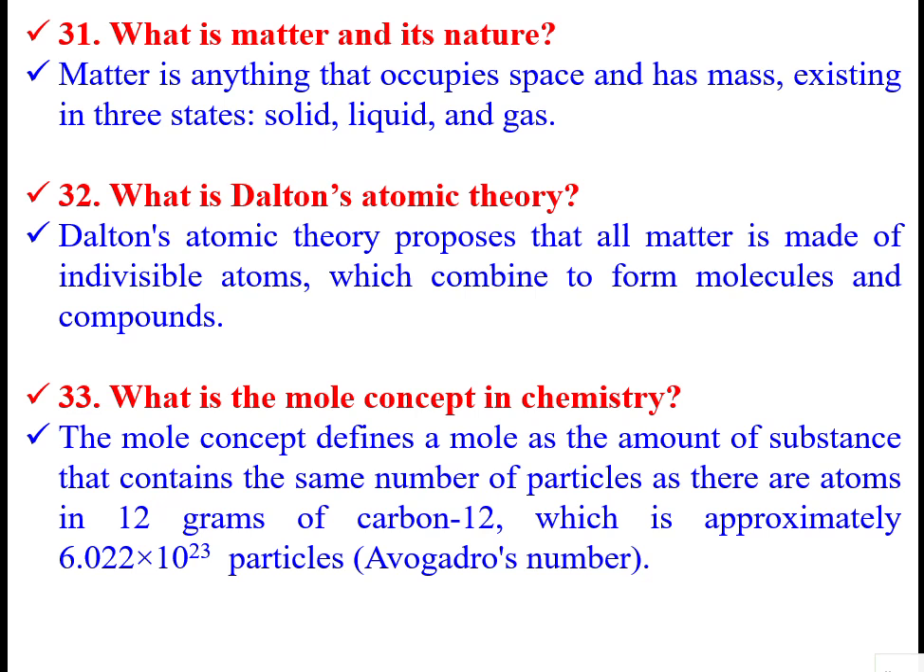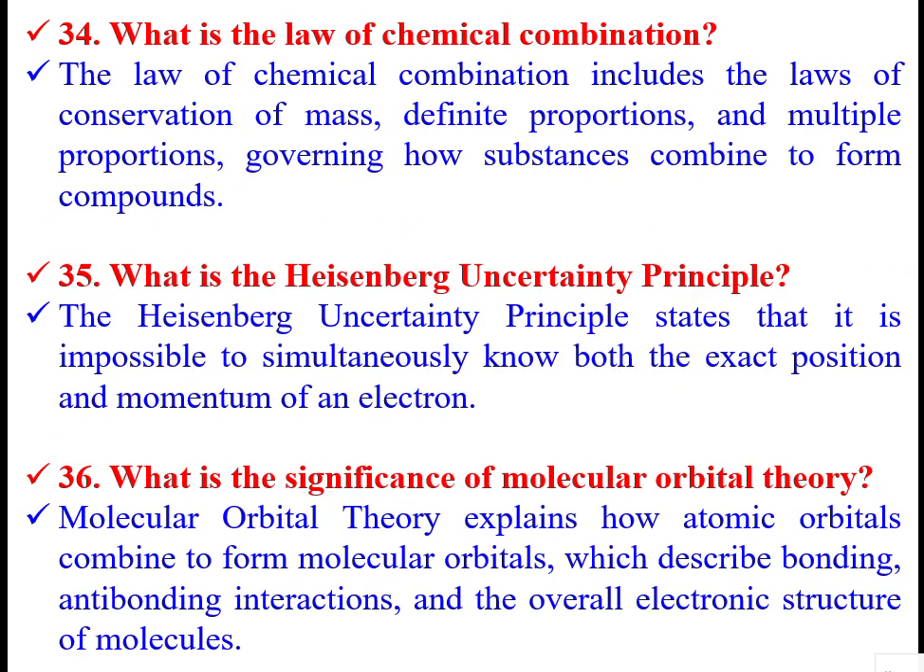Next, Avogadro number is 6.023 × 10^23 particles, entities. Those entities either may be electrons or protons or neutrons or atoms or molecules. It's a number, that's all.